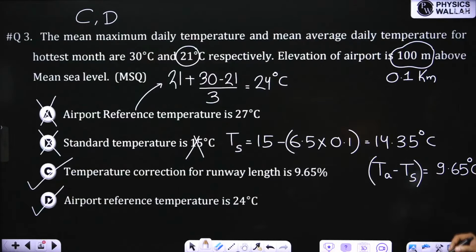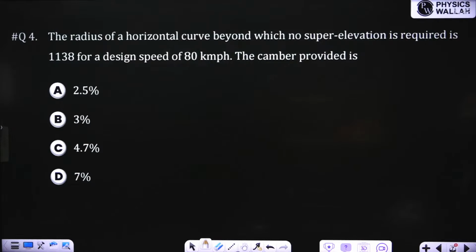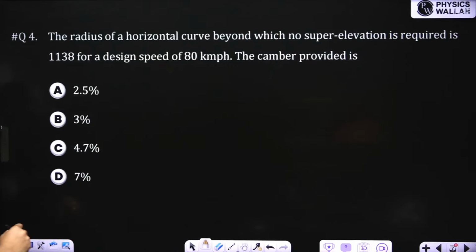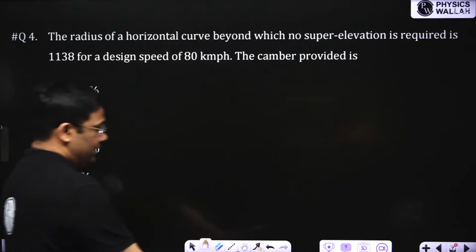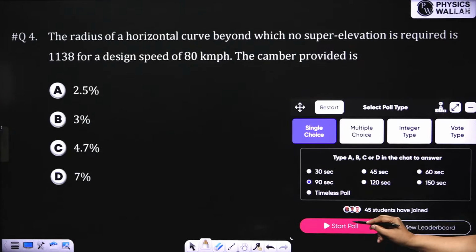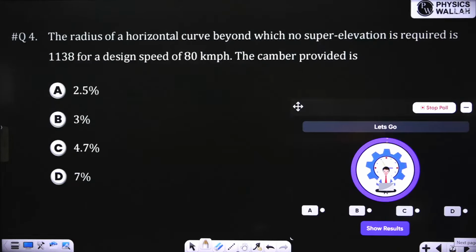Next, we'll go to the fourth question of the day. This concept I revised yesterday. Those who attended the session or classes might remember it. Please solve this question. I'll give you 90 seconds. I explained which formula to use in this case.